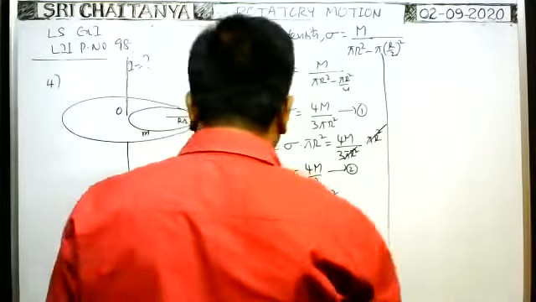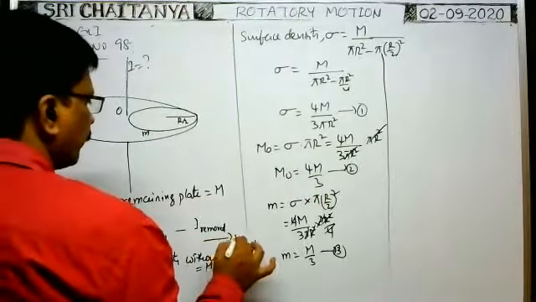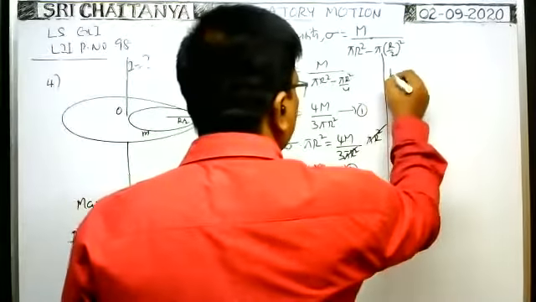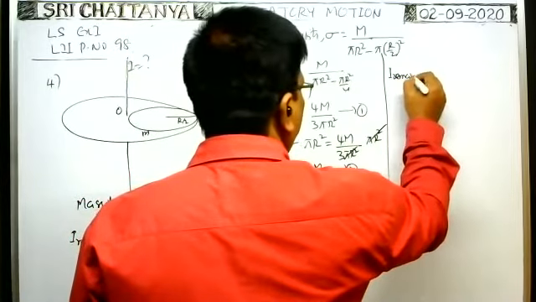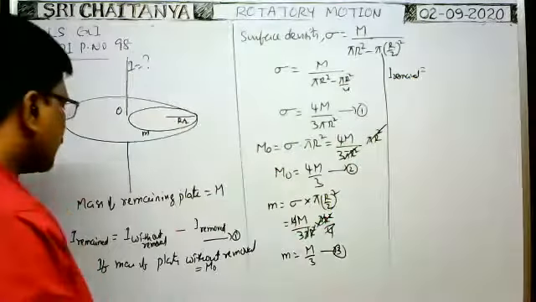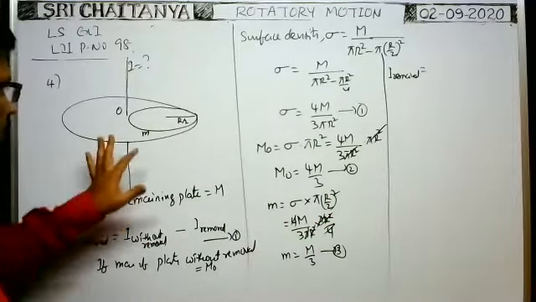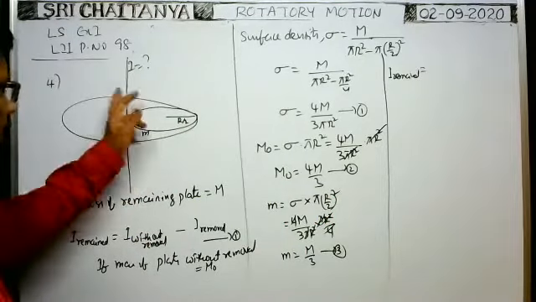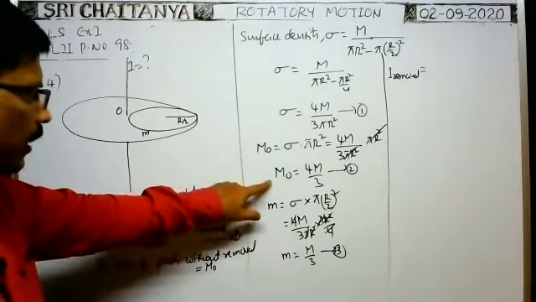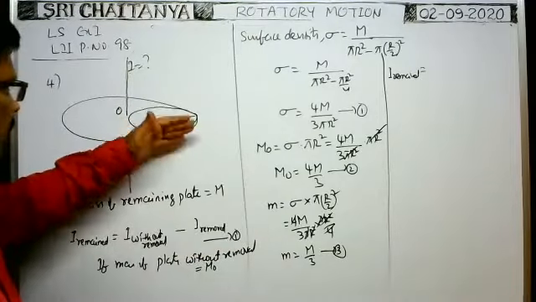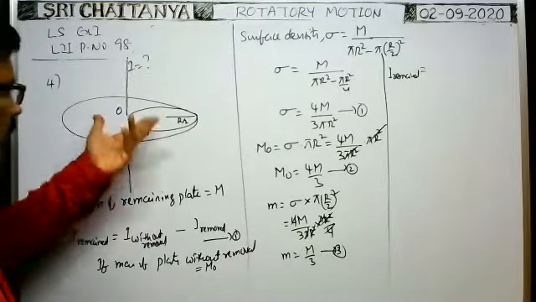Now you write, from this equation 1, I remained is equal to... tell me, what is the moment of inertia of the entire disc without removal of the small part? Without removal of the small part, the mass of the entire disc is capital M naught. So the moment of inertia of the circular plate about this axis is equal to M R square by 2.